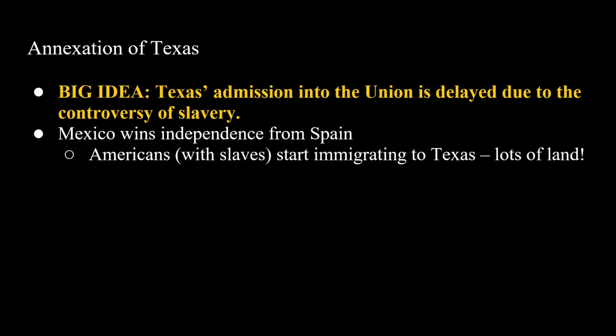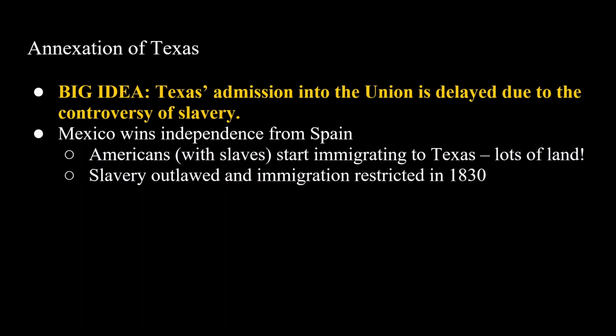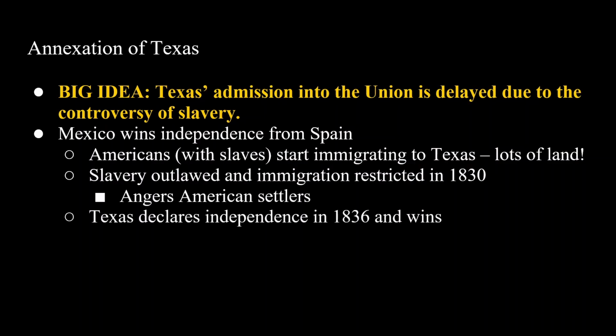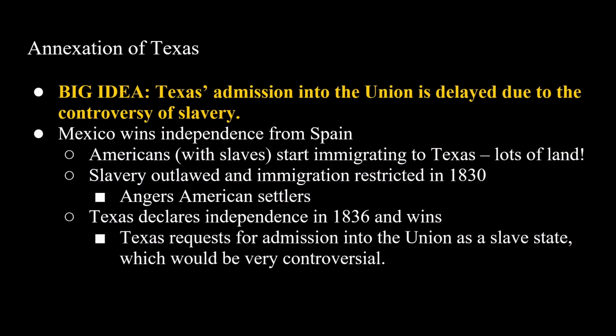However, because there's so many people, the Mexican government is going to outlaw slavery and restrict immigration, and this obviously angers American settlers. Texas is going to declare independence in 1836, and they're going to win. And then Texas is going to request admission into the Union as a slave state, which would be very, very controversial. Ultimately, this issue is going to be delayed.